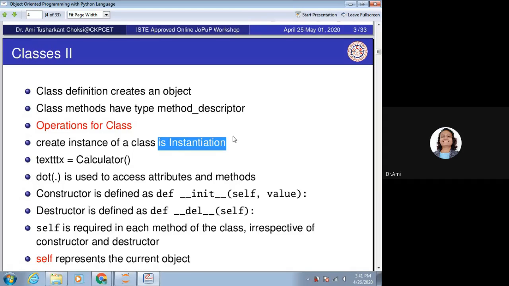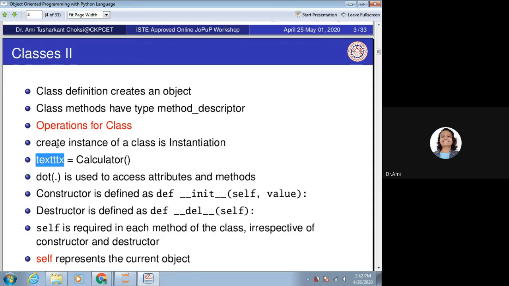How to have the object or instance of a class? This is the object name. In C++ or in Java, we used to have something like, suppose Man is the class, so Man object name is equal to new Man. But here it is simple. We take object name is equal to whatever the class name is, with two parentheses. That's all.